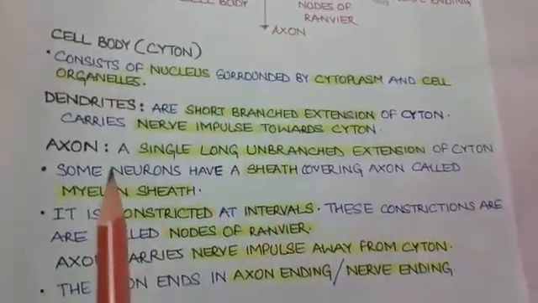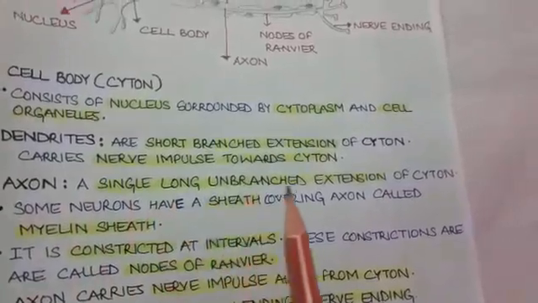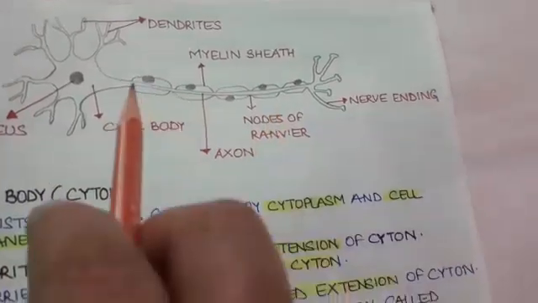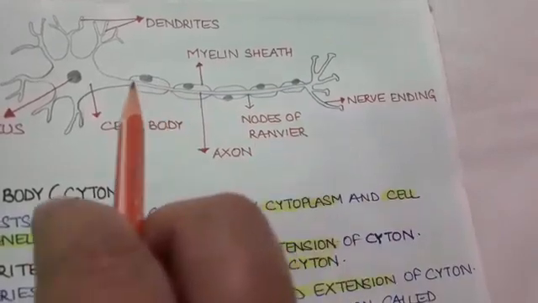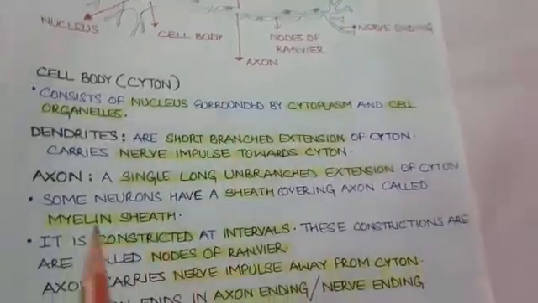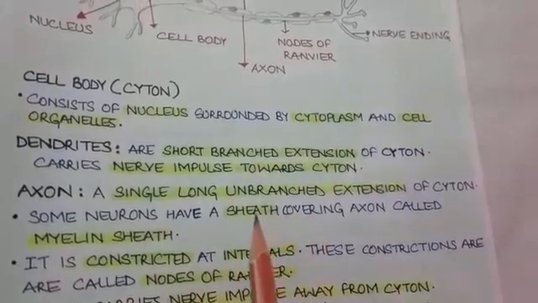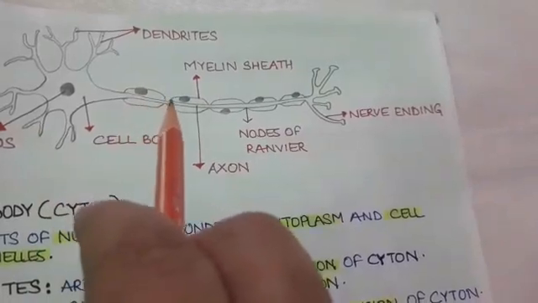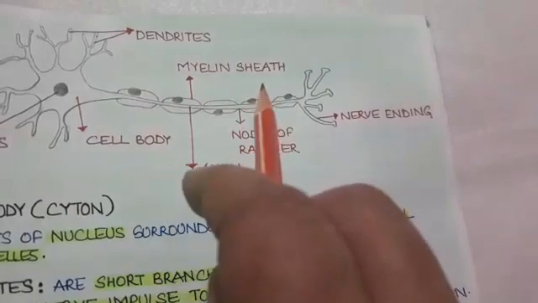The third part of a neuron is an axon. Axon is a single long unbranched extension of cyton. Here it is clear from the diagram that axon is a single long unbranched extension of cyton, that is the cell body. Now students, there are some neurons that have an additional covering or additional sheath that covers the axon. This additional covering of the axon is called the myelin sheath.